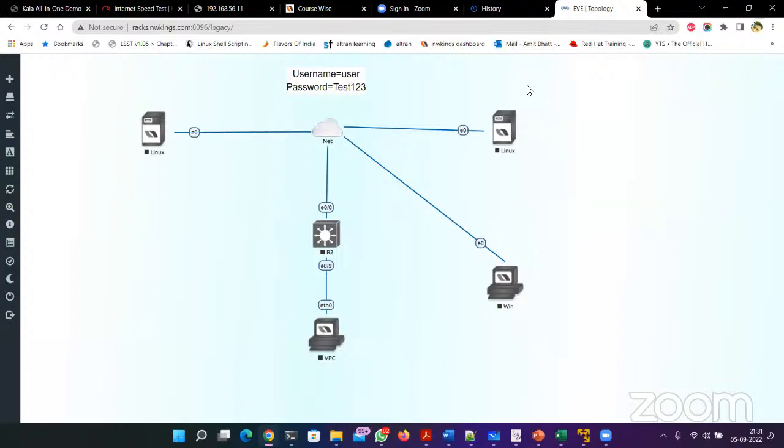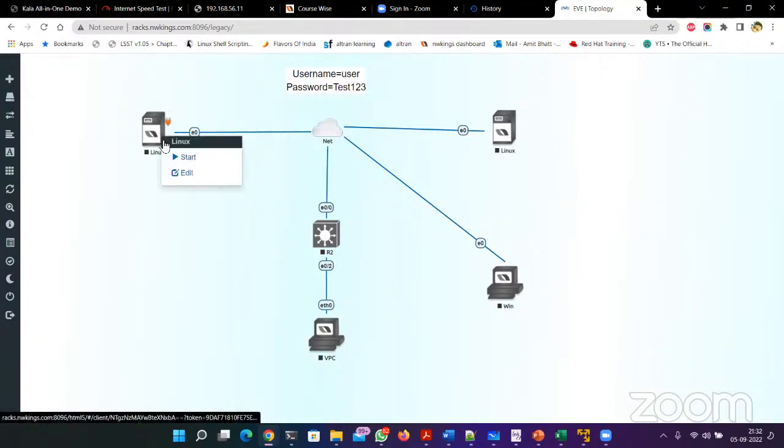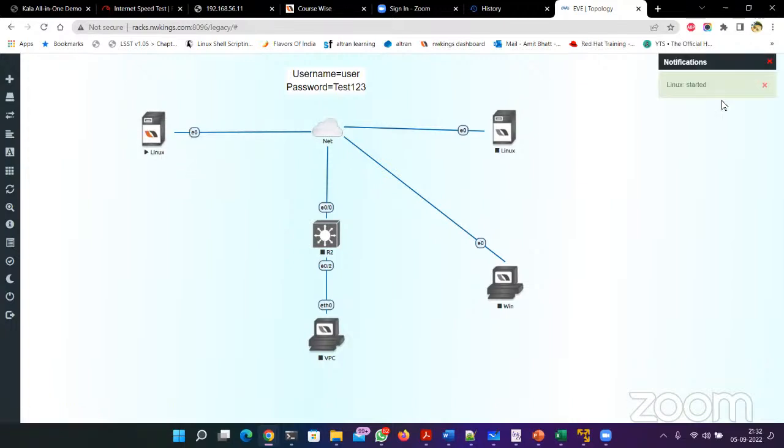You will see a topology like this, where you have two Linux servers on either side, left and right, and you can connect to the Linux server by simply clicking start. Once the machine is started, it takes just 2 seconds to start, you can click the same machine again. In a new tab, the console or the screen will open. So this is how you can get access to a server online from the lab.